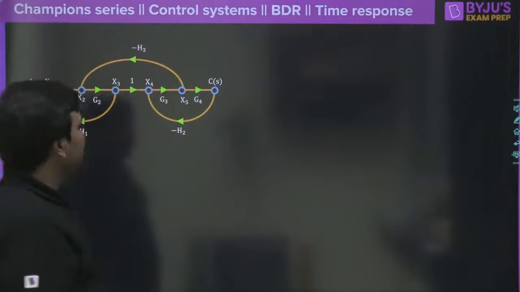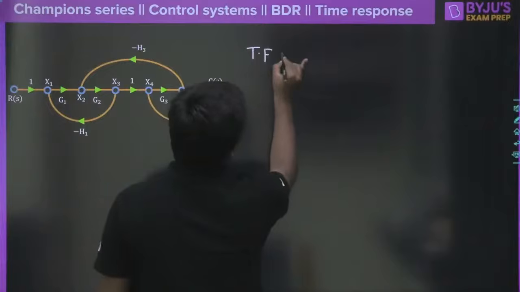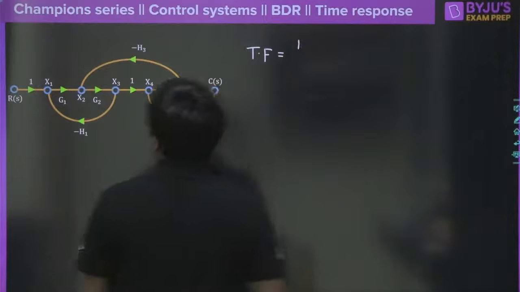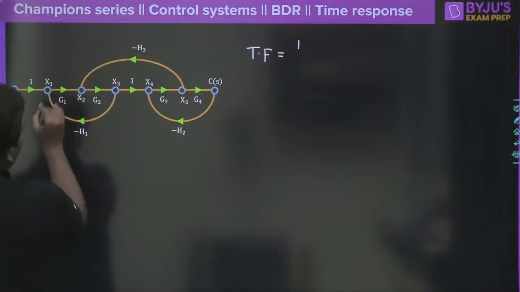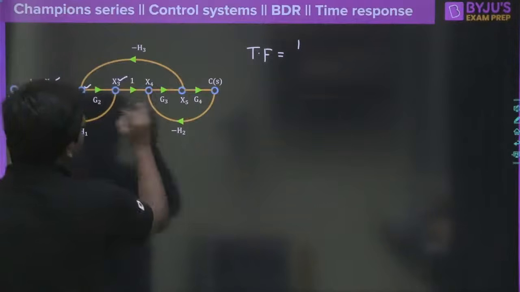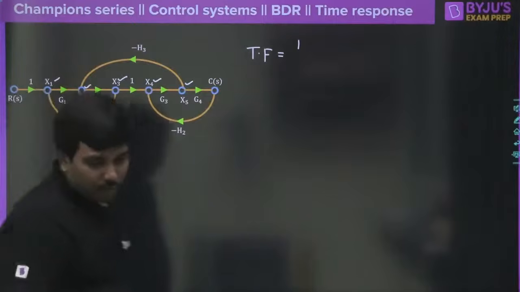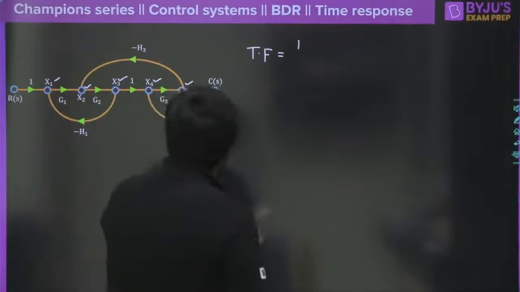What would be the first option? Every time when you are writing here, write the transfer function is equal to Pk. In fact, only one forward path gain is there here. R is there, and let me call this x1 here, x2 is another node, x3 is another node, x4 and x5, and C. Correct? So how many forward paths are there here? We have only one forward path.